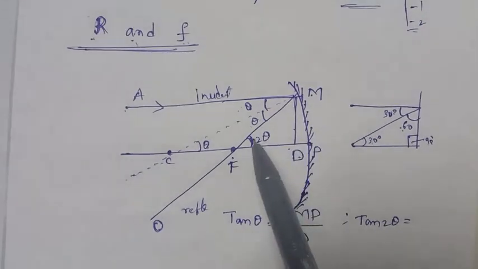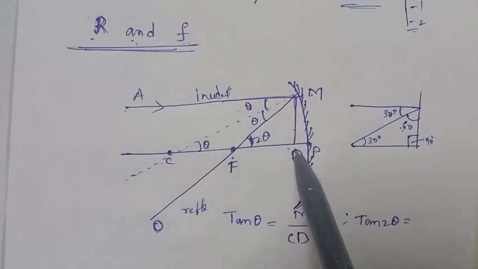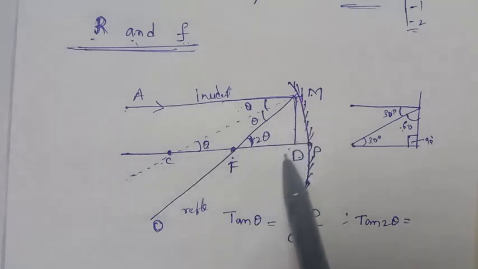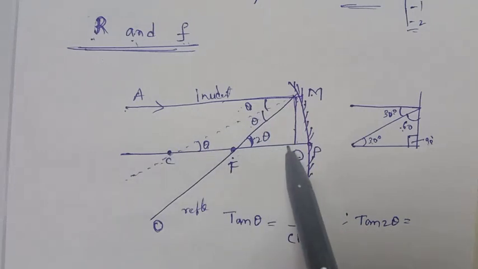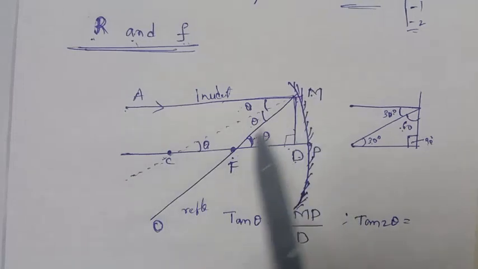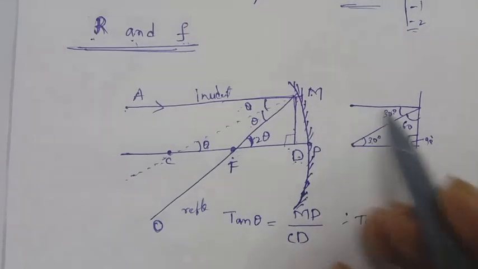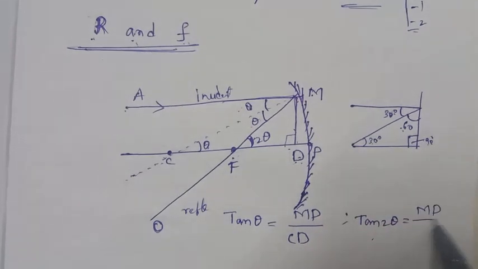Tan 2 theta is equal to the opposite side by the adjacent side. So here we have two triangles, like similar triangles. Here it is a right angle triangle with 90 degrees, and this is also a right angle triangle. MCD is one right angle triangle, and MFD is also a right angle triangle. So tan 2 theta is equal to MD upon FD.